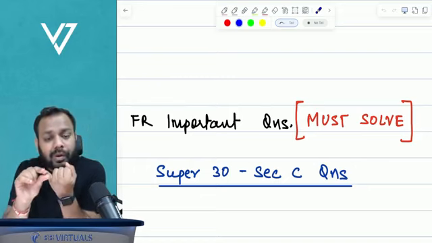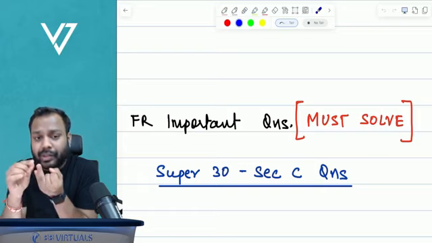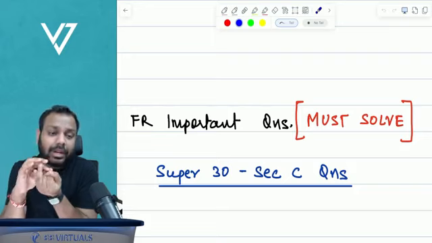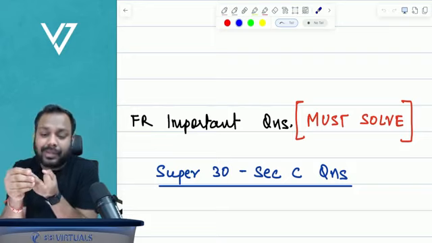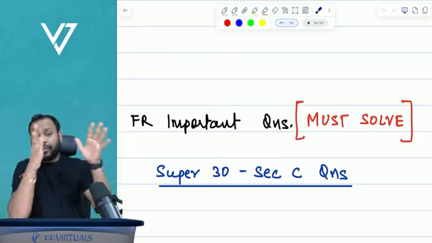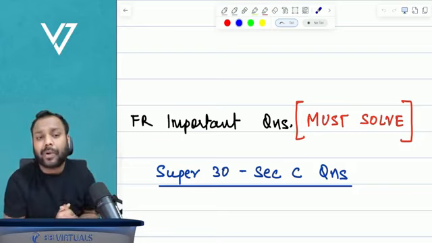One is preparation of single entity financial statements. Group financial statements, which is again divided into group P&L and group SOFP. Then comes interpretation of financial statements, and then comes cash flow statements. So what I have done is, from each of these chapters, I have identified important questions. What is the meaning of important questions?